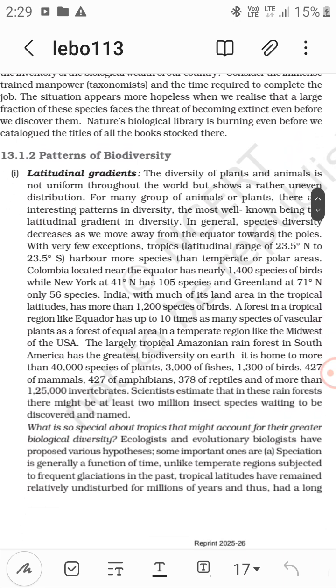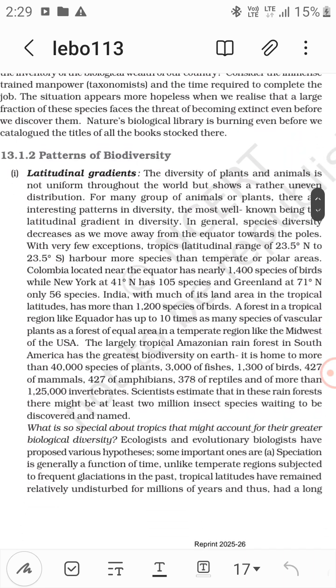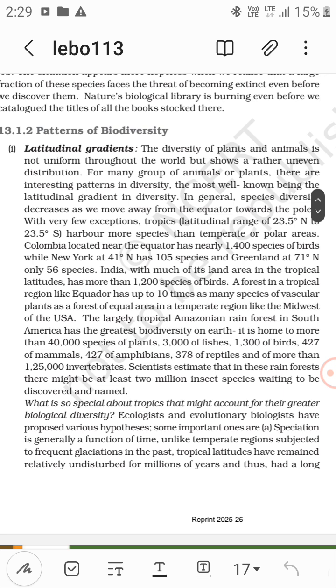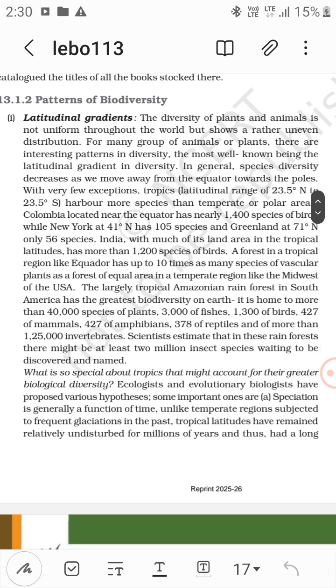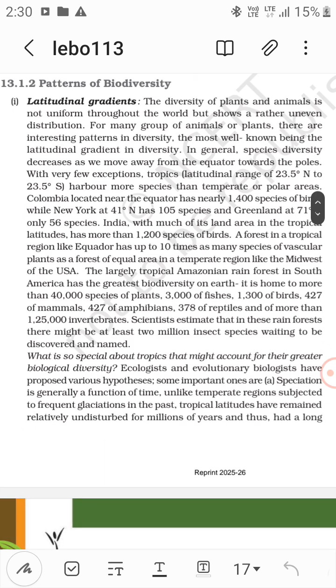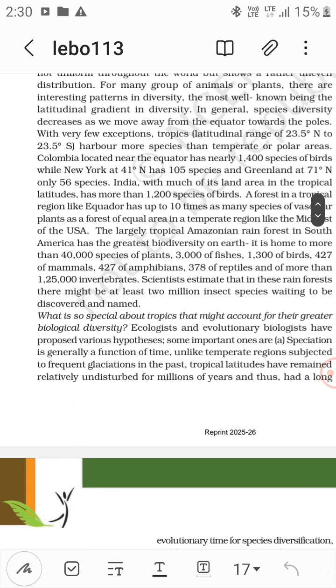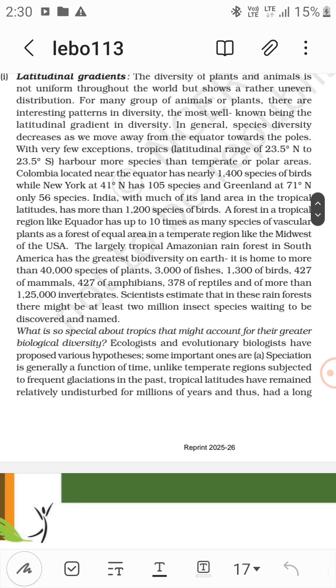Now, the patterns of biodiversity. Latitudinal gradients. The diversity of plants and animals is not uniform throughout the world but shows a rather uneven distribution. In general, species diversity decreases as we move from the equator towards the pole. So with very few exceptions, tropics have more species than temperate or polar areas.